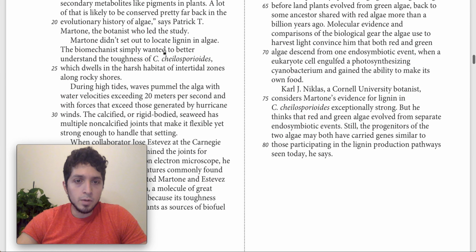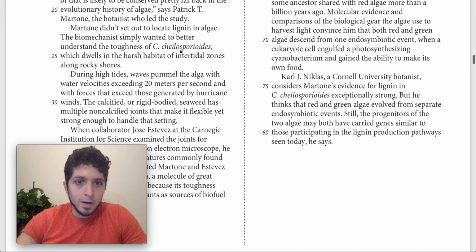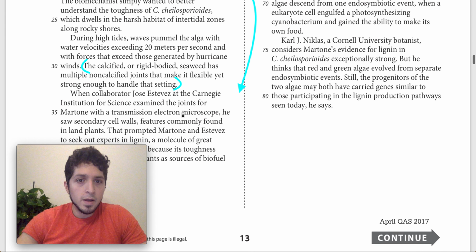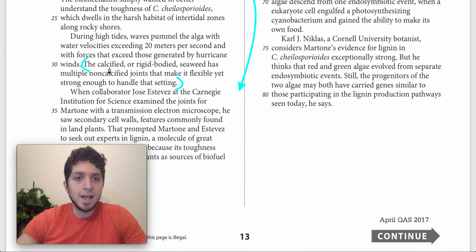So we come back here. Here is where we're introduced mostly to the algae, and where they talk about it. And then I think right here is probably the best indication, starting in lines 30 to 32, that talk about the seaweed and basically the structure of it. And it says that it's calcified or rigid-bodied, and it has multiple non-calcified joints that make it flexible yet strong enough to handle that setting.